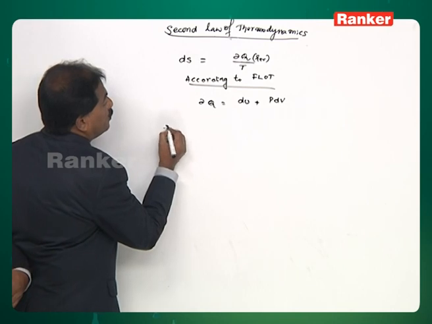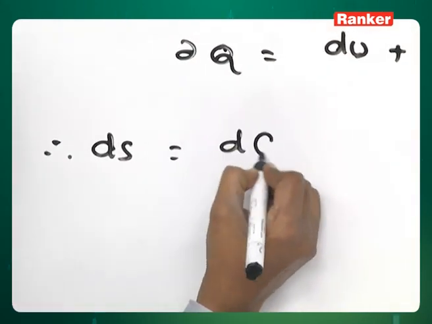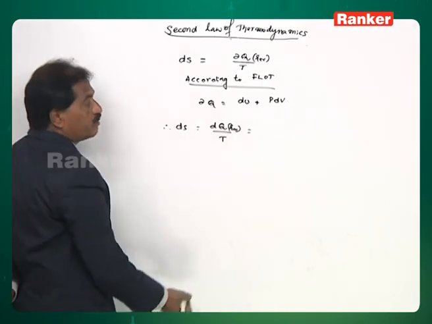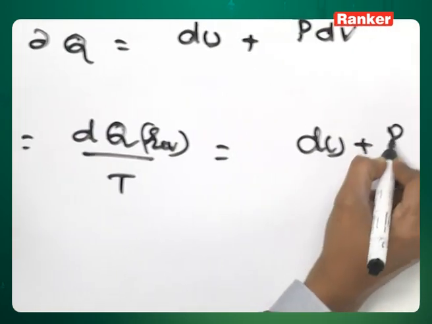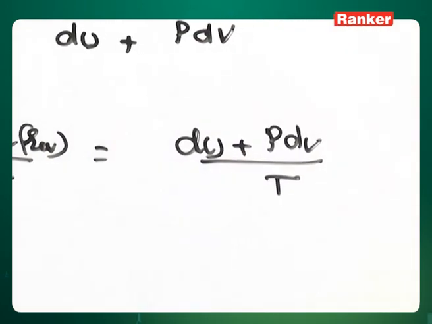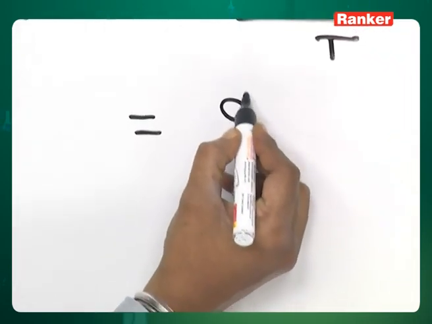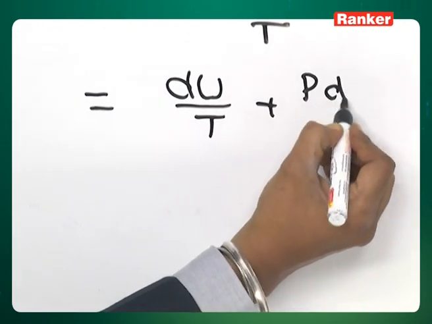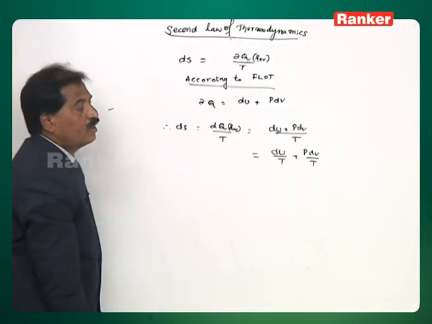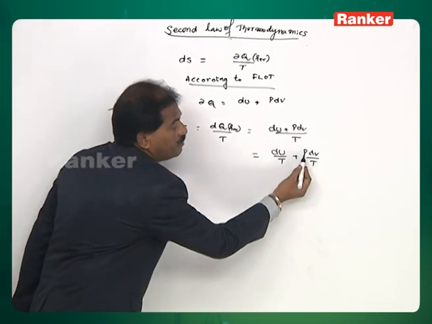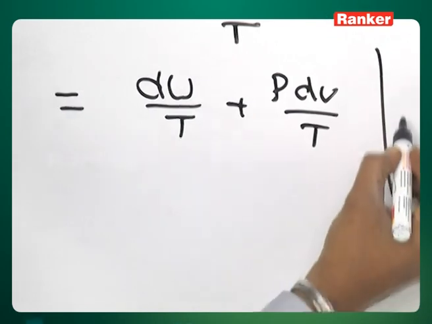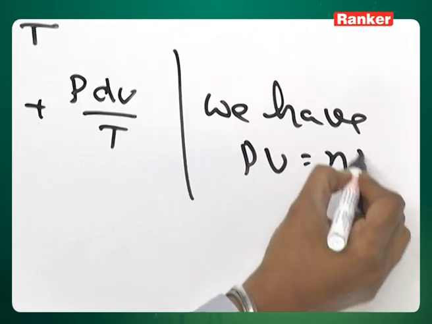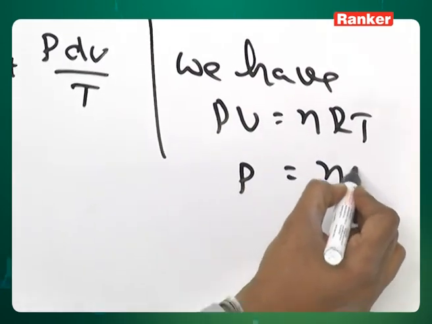Therefore, del S is equal to dq reversible by T, that is du plus p dv upon T. Therefore, the next step is du upon T plus p dv upon T. For ideal gases, we can replace this P with nRT by V, because we have PV equal to nRT. Therefore, P is equal to nRT by V.